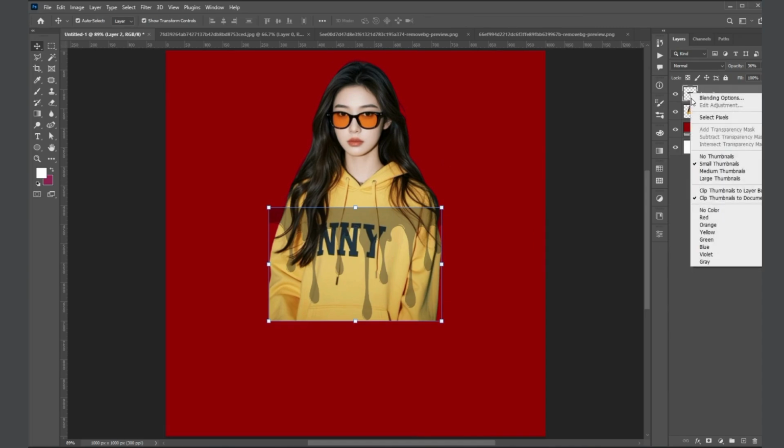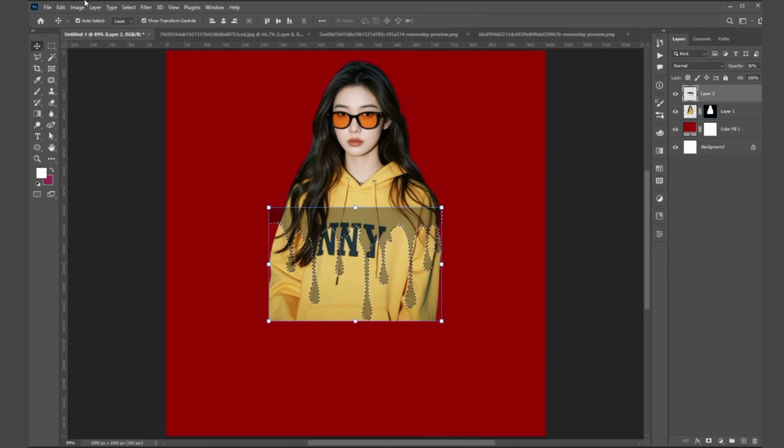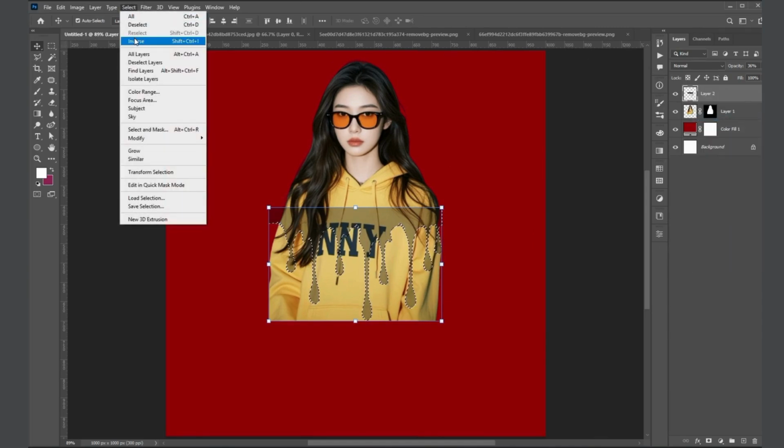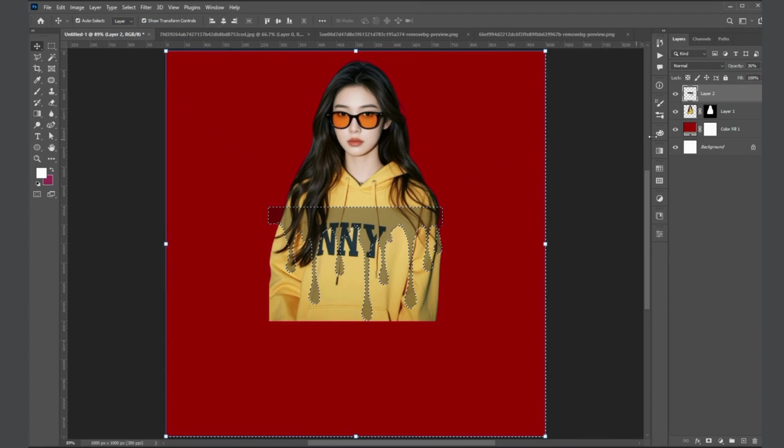Right-click on the first layer and click on Select Pixels. Click on Inverse. Choose Brush tool to remove extra area.